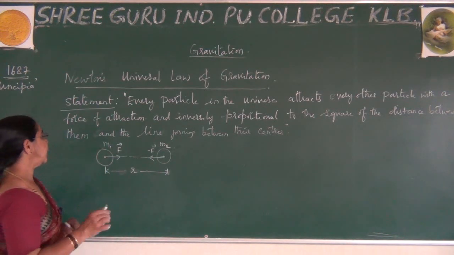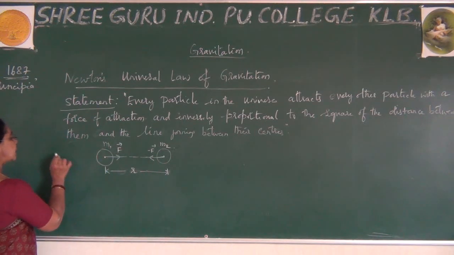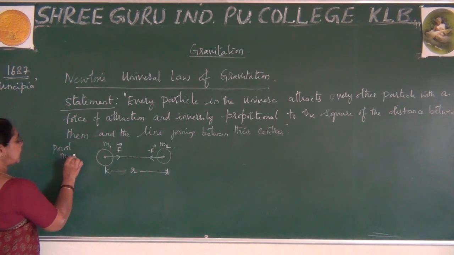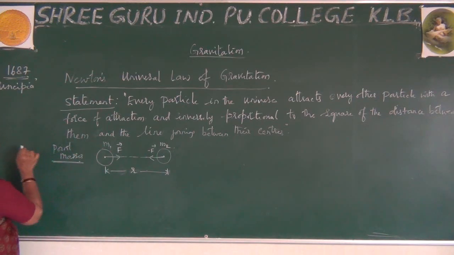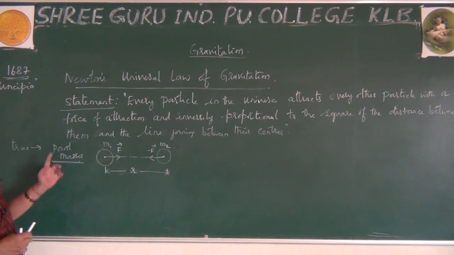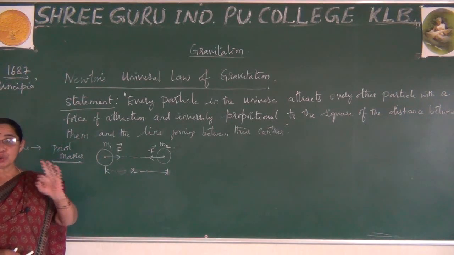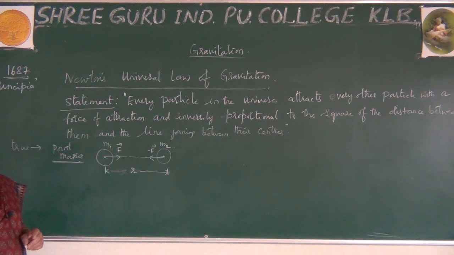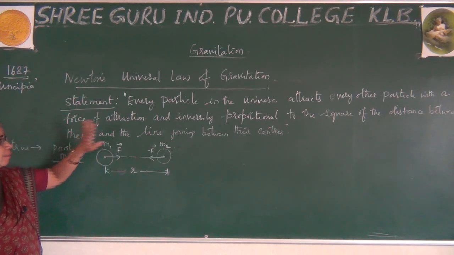The first point you have to remember here, he has taken point masses. This explanation mainly includes point masses. It is only true for point masses. Point size mass, it is applicable.